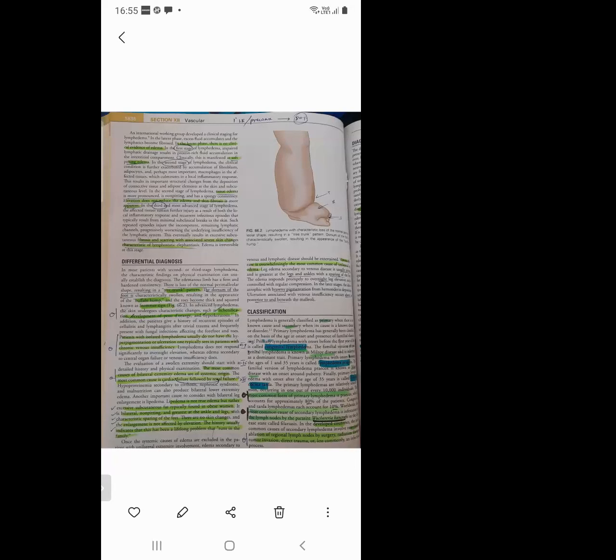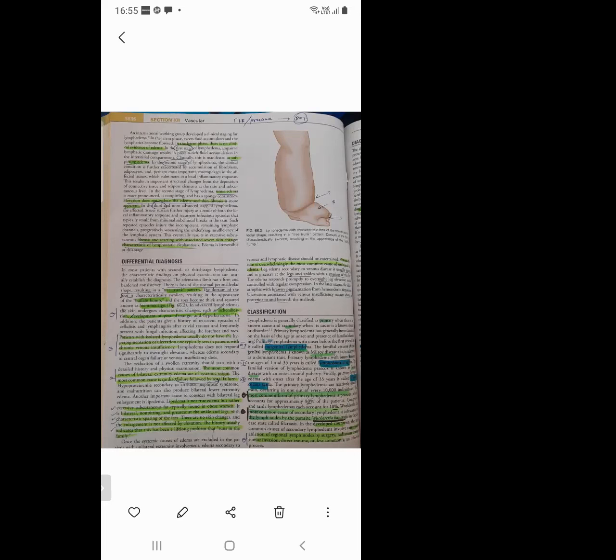Let's come to diagnostic tests. Diagnosis of lymphedema is relatively easy in patients with 2nd and 3rd degree of disease. It is difficult to diagnose in the first stage, which I already know. Now the MCQ point is: what is the diagnostic test of choice in a patient with edema of unknown cause and a suspicion of lymphedema? It is lymph scintigraphy. Here you have to know 2 important investigations: one is lymph scintigraphy, and another is lymphangiography.